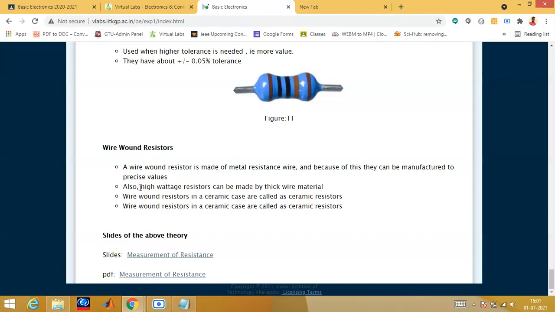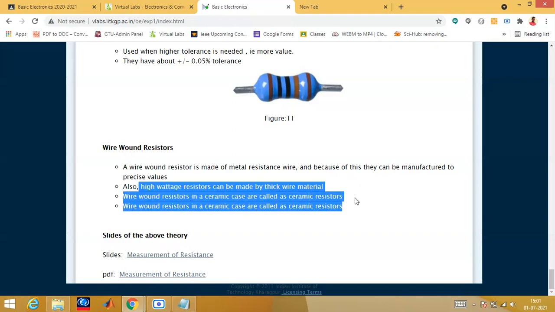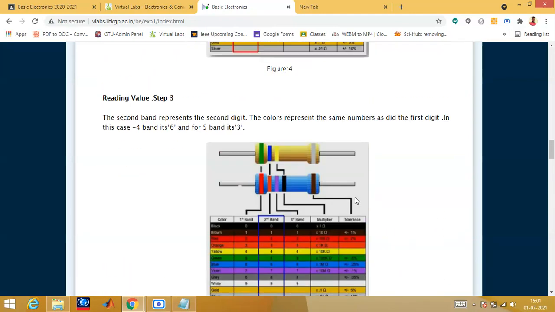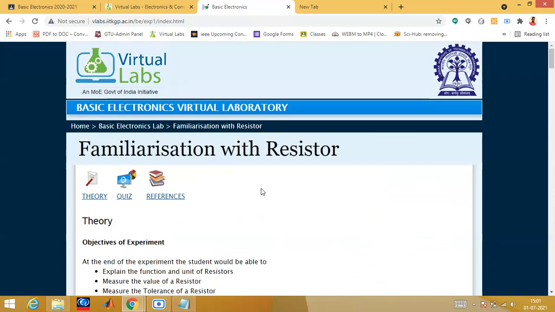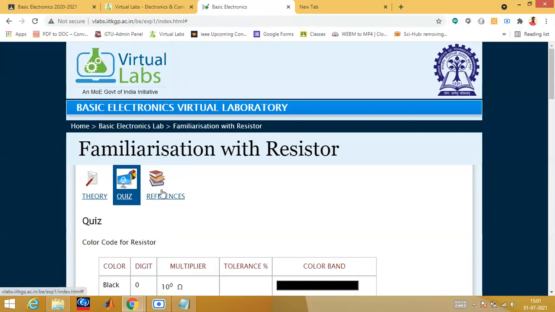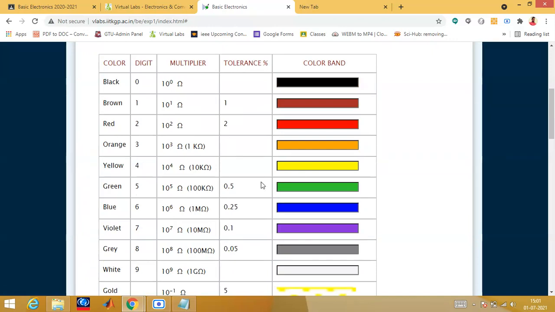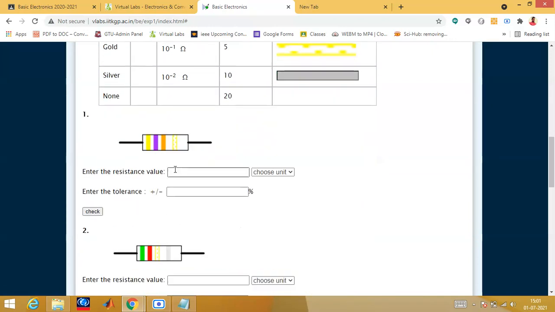Other features are also mentioned. You just read this one. From here, this theory part also you will get 4 to 5 questions. Then you can click into the quiz. You can see this in this quiz. I think you people might have done it.